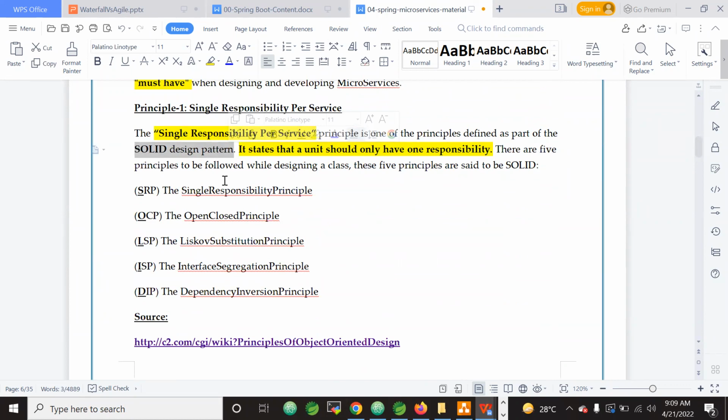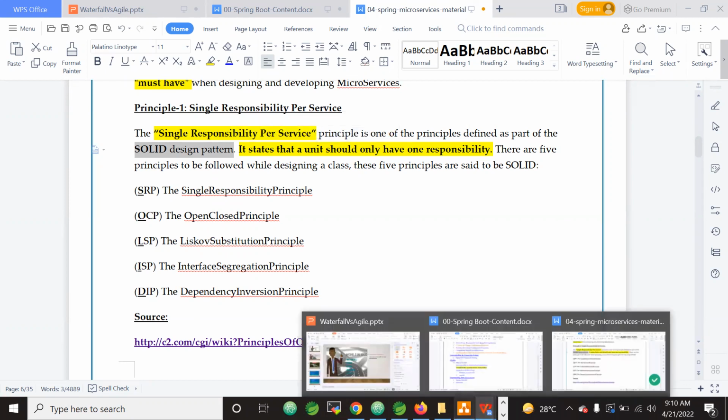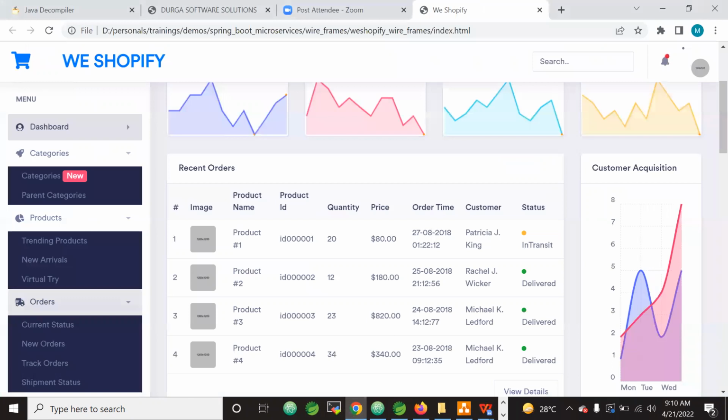As part of this session, you are learning the various design patterns, various architectural styles, various design paradigms. Those are very important for a fresher to an experienced level candidate while attending the interview and while working also.